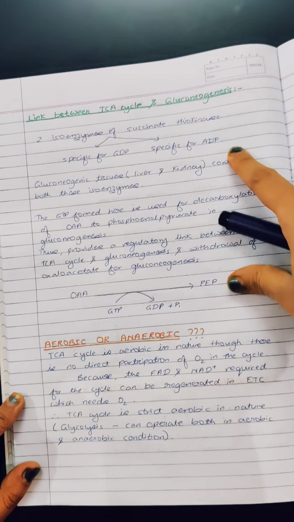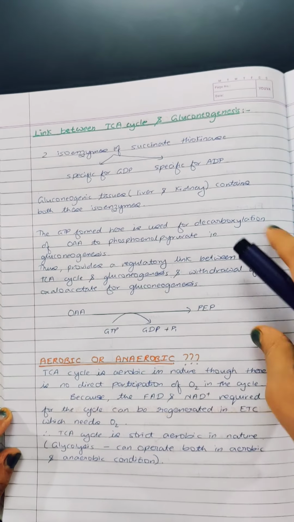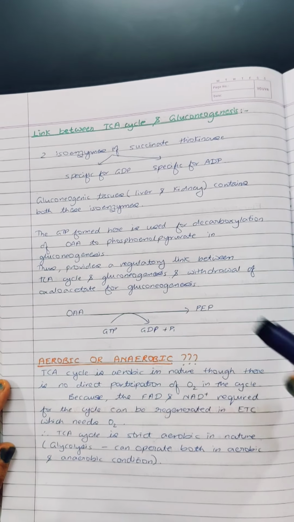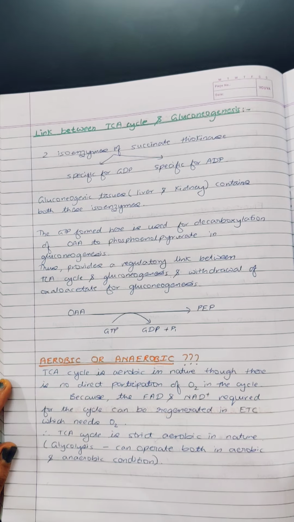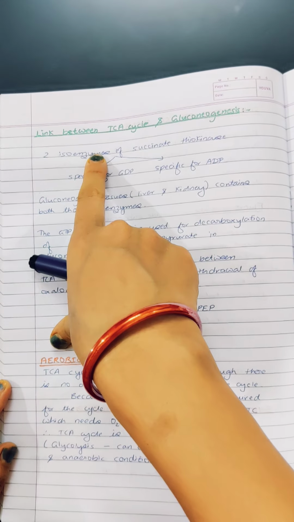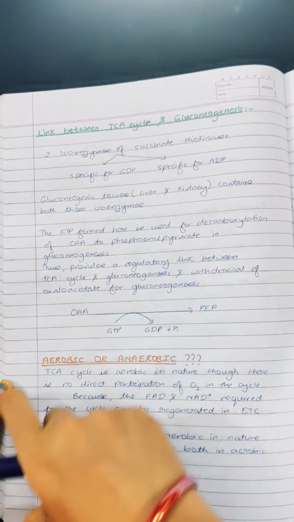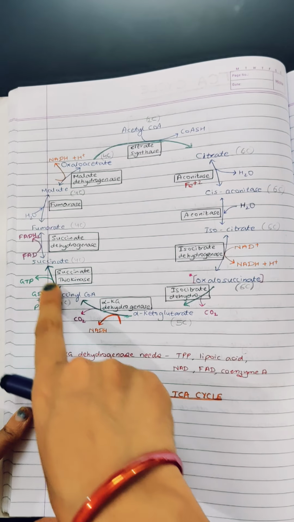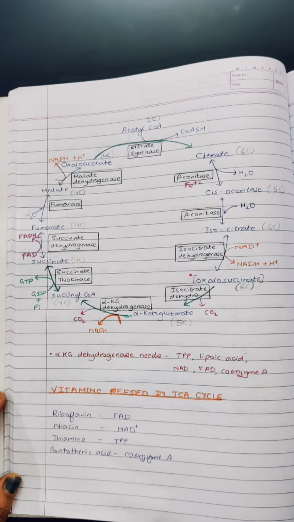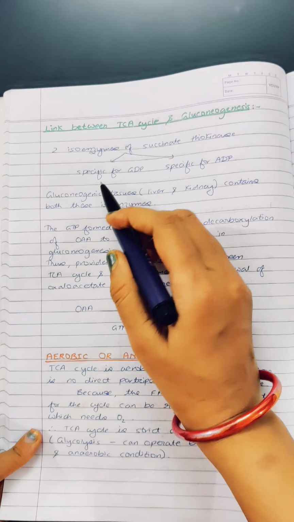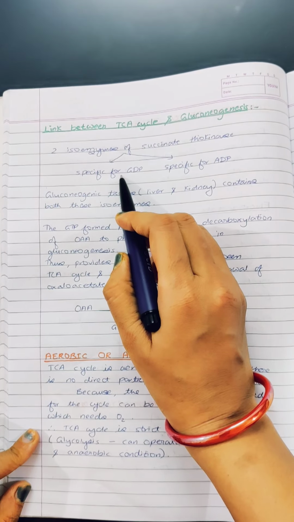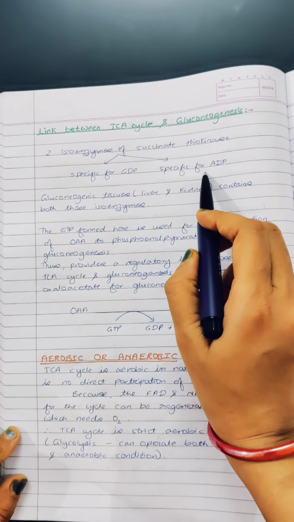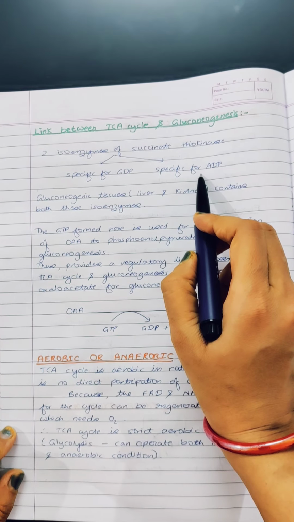Now, link between TCA cycle and gluconeogenesis. How gluconeogenesis and TCA cycle are linked with one another. There are two isoenzymes for succinate thiokinase enzyme. This is the succinate thiokinase enzyme from succinyl CoA to succinate. So one is specific for GDP, that is in TCA cycle. One is specific for ADP.